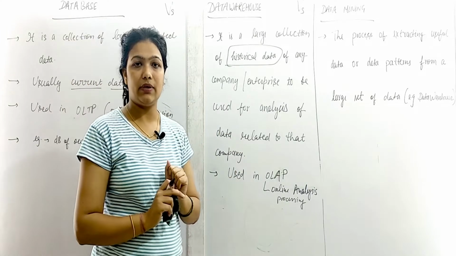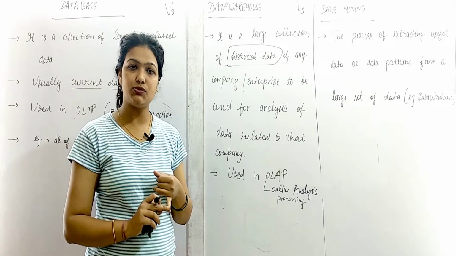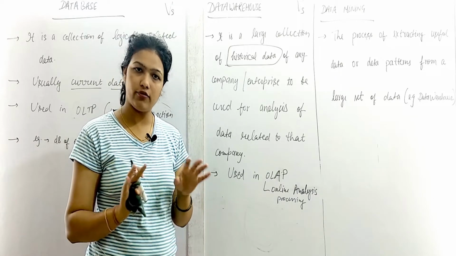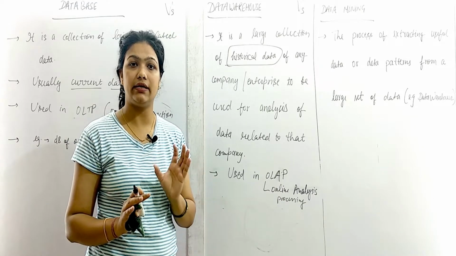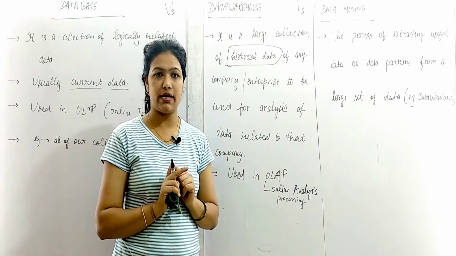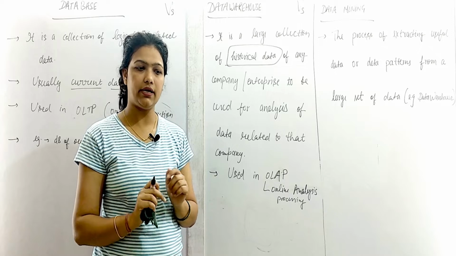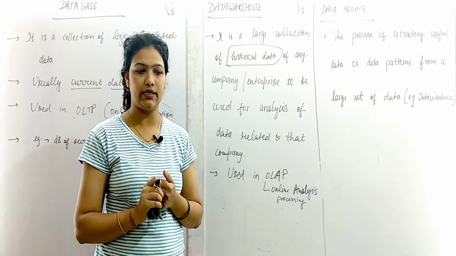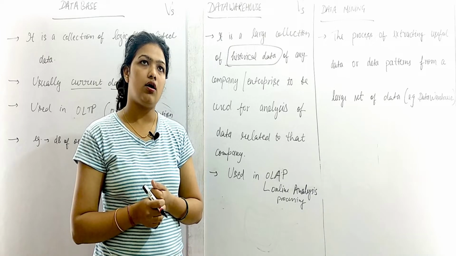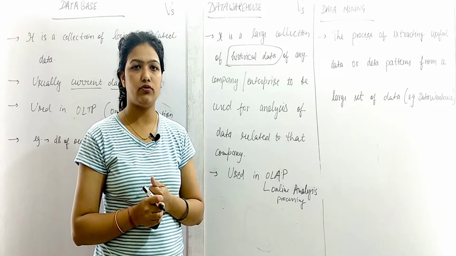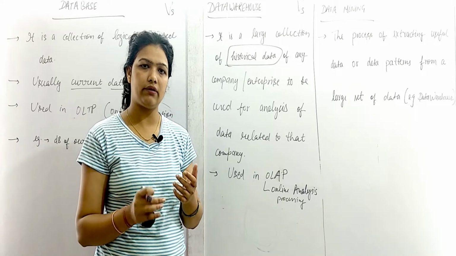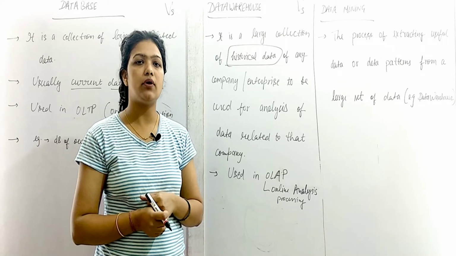What is a database? A database mainly deals with the present data. This is a collection of logically related data, but present data. Suppose I go to my college website and want to check the bus facility detail. I just go there and check it. Suppose I want to see my result. I go to the university website, enter my roll number, and get my result. This is an example of a database.